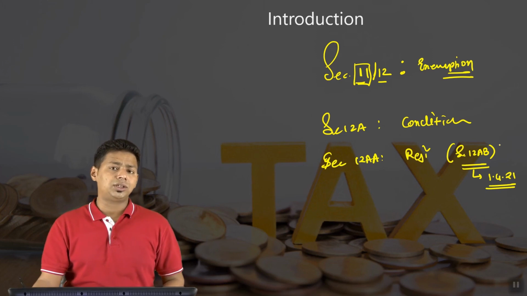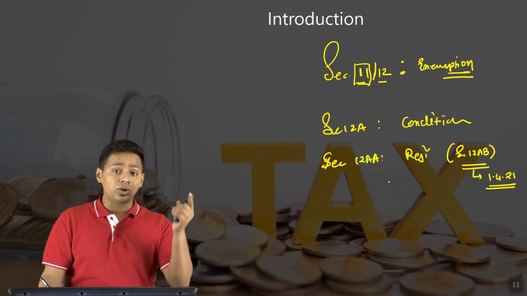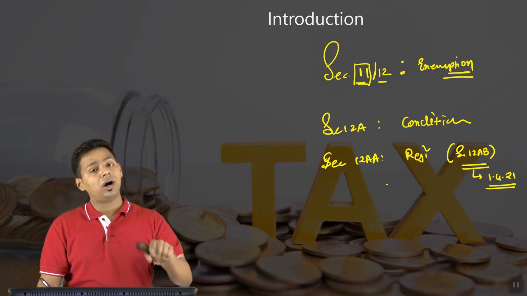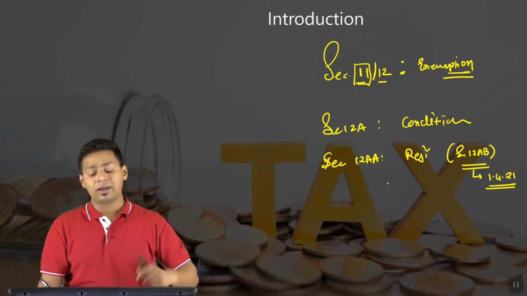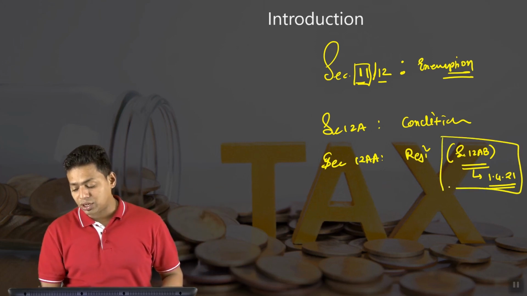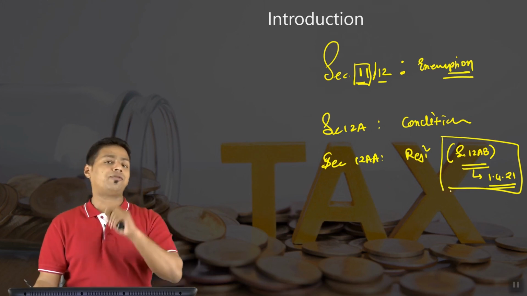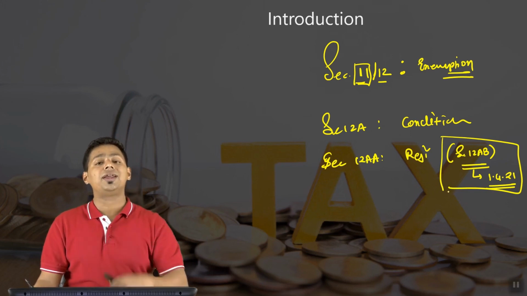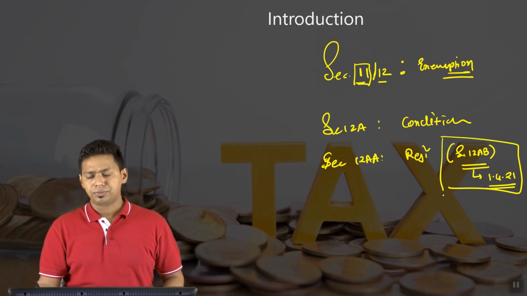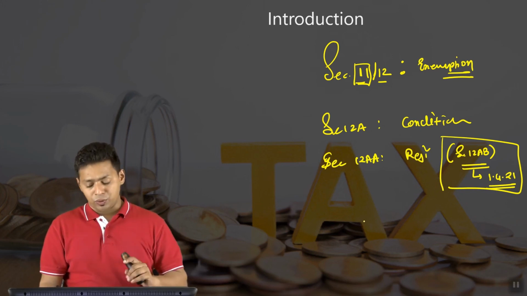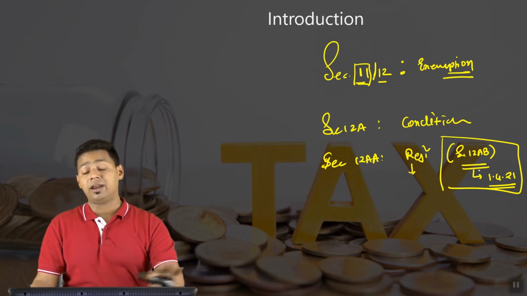This is the new law of registration, where the trusts will have to register themselves afresh. Even though you were registered 20 years back, 12 years back, 5 years back, 2 years back, still you have to take a new registration under section 12AB. And after every 5 years, you have to apply for registration again, because when you apply for registration, the income tax department will check whether you are doing a genuine job or not. So this section is not applicable. Ignore 12AB and related provisions.